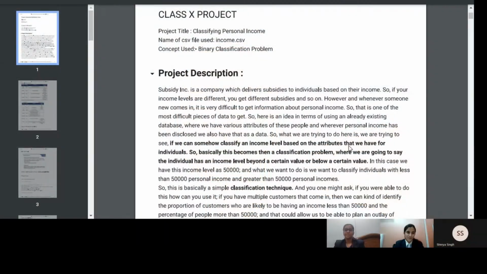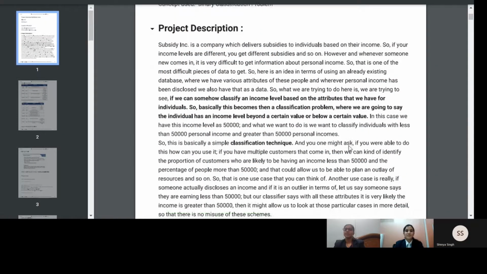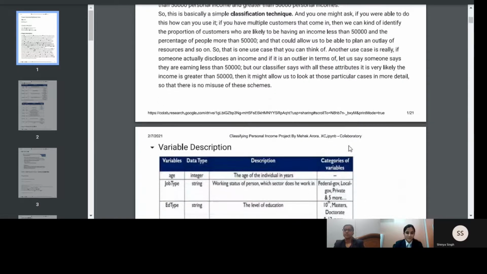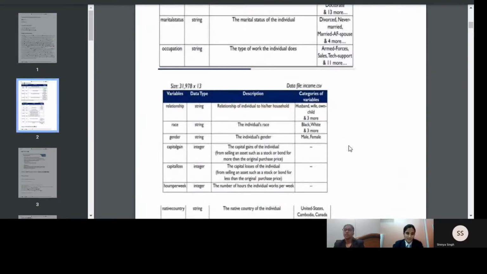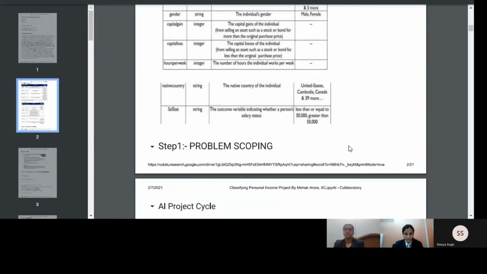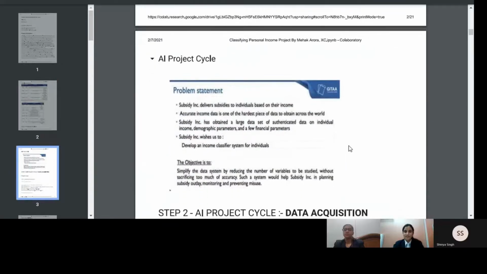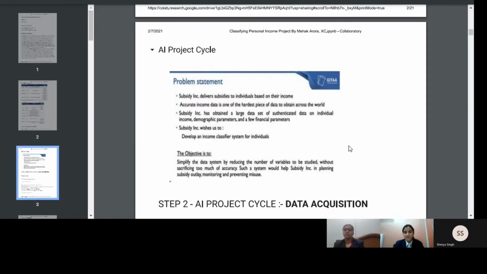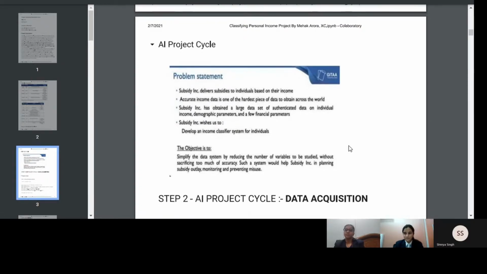First comes the problem scoping. Subsidy Incorporation wants to deliver subsidies to various individuals based on their income levels and other parameters such as job type, gender, caste, marital status, etc. It wants us to develop an AI model which can classify the income levels, like if an individual has an income level beyond a certain value or below a certain value, which is 50,000, and plan an outlay of resources according to it. Dealing with the income data is one of the toughest tasks in the world. Thus, we will first simplify the data by reducing the number of variables without compromising the accuracy of the model. Passing on to Nitya.